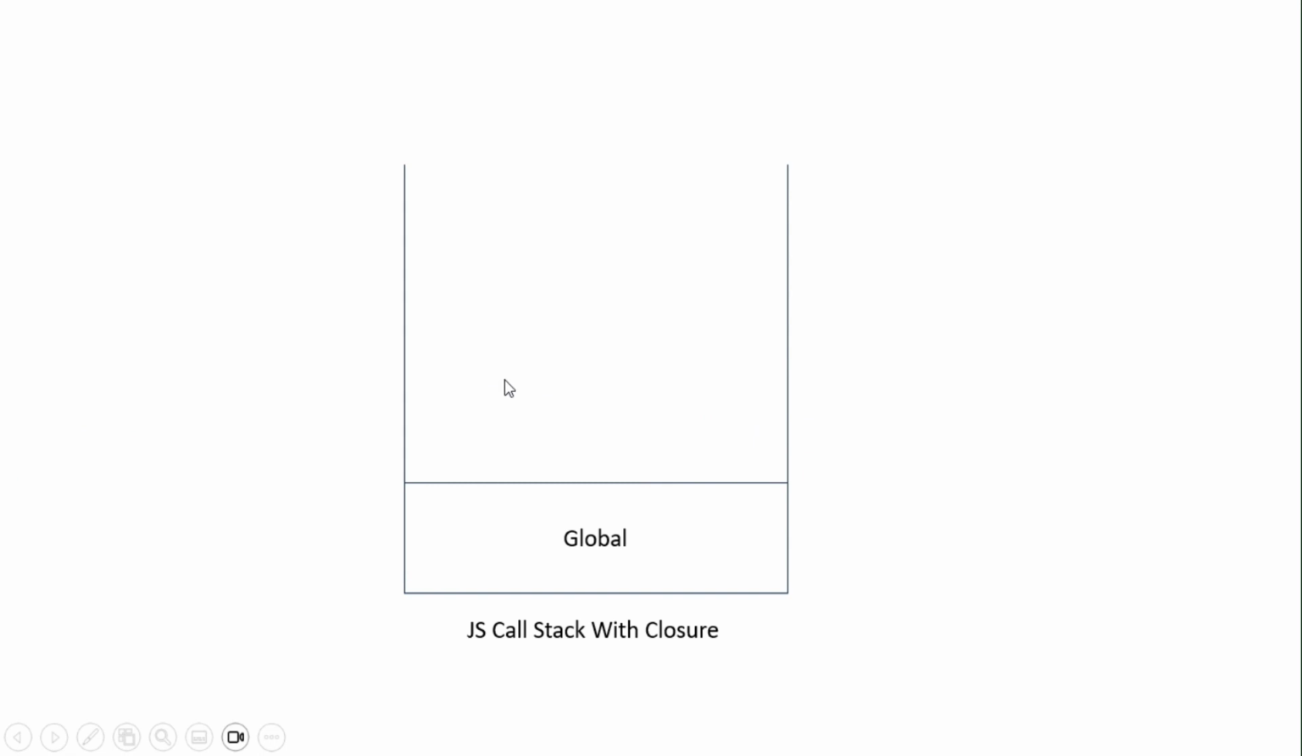So once the child execution is completed, that will be removed from the call stack, and if there is nothing to execute in our script, the global object also will be removed.